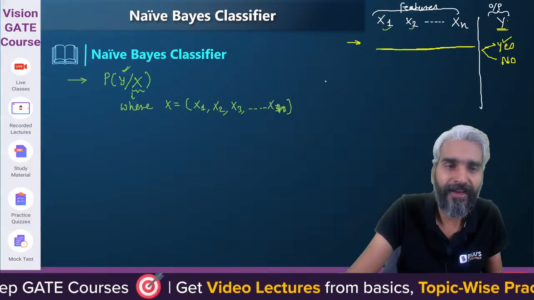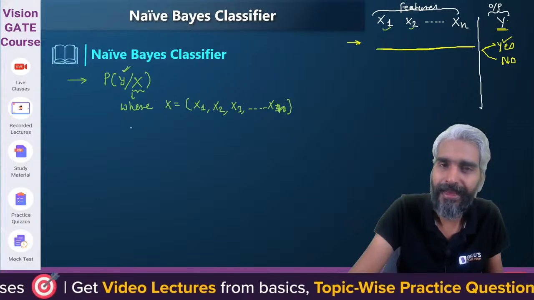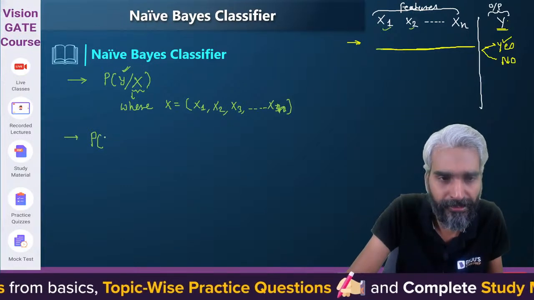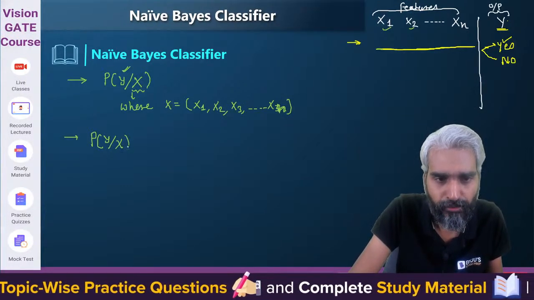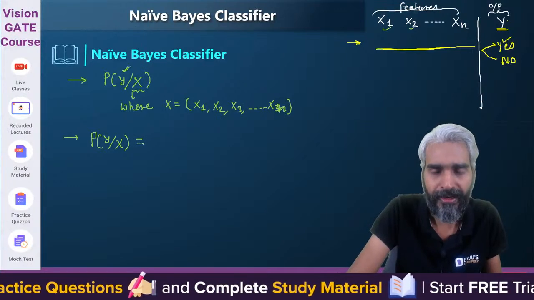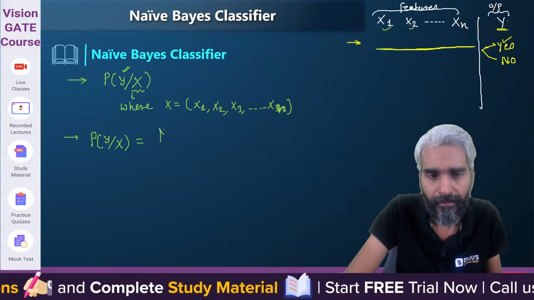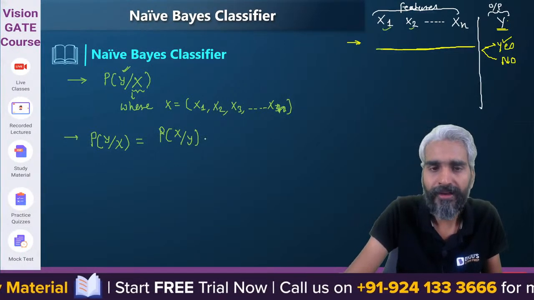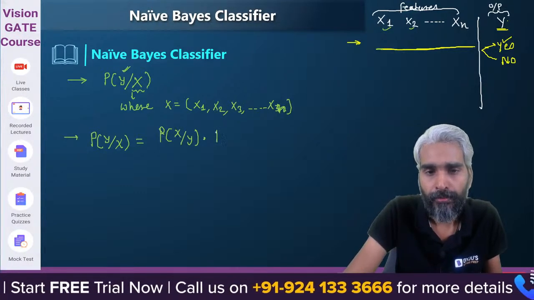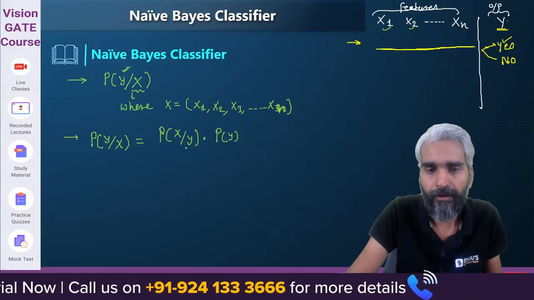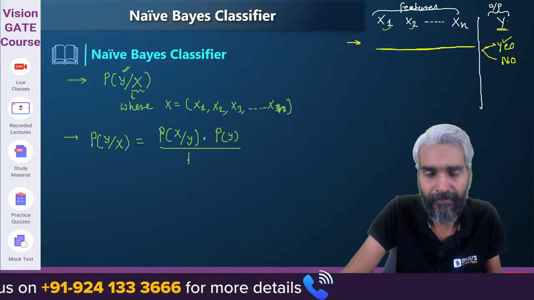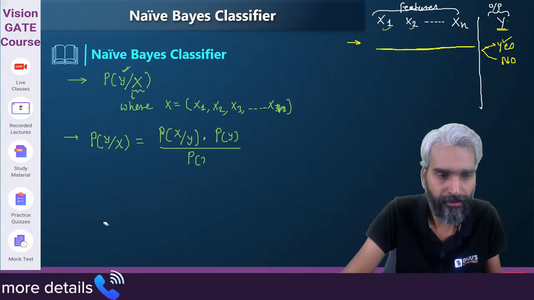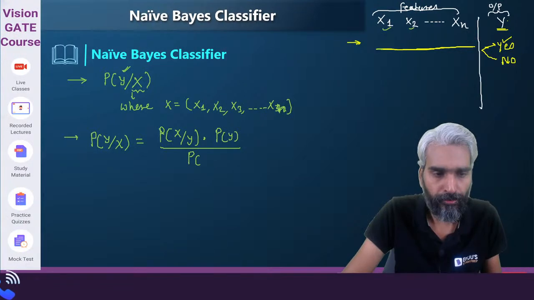So if we are trying to define the probability of y given x, I can define it like this. We have just derived the formula for Bayes theorem, that the probability of y given x will be nothing but the probability of x given y, into the probability of y, divided by the probability of x. Yes or no? Please tell me.